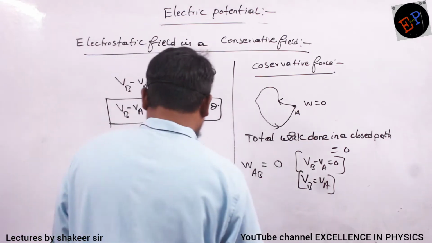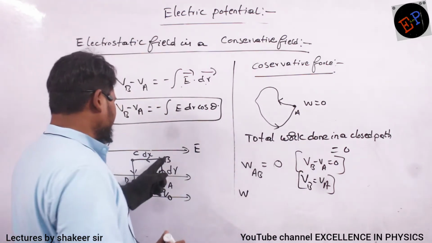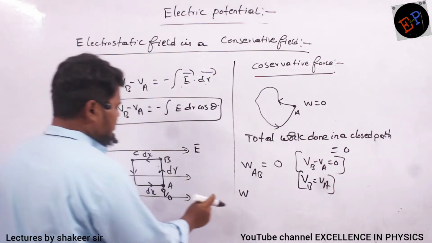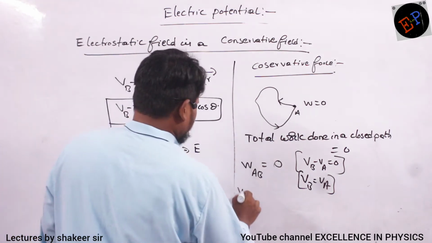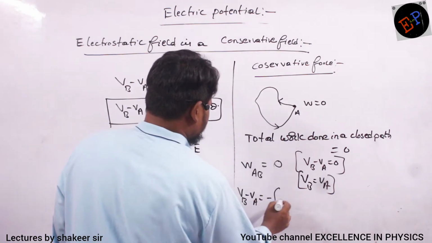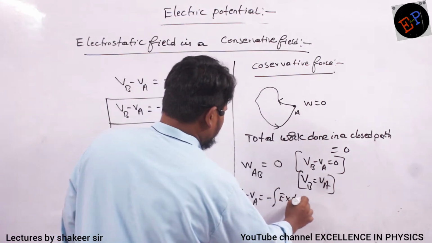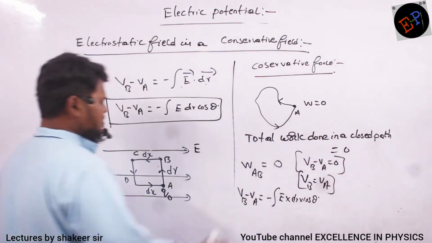Okay. Similarly, can you say what is the amount of work done to travel from B to C? Or I will calculate the potential difference VC minus VB. How much is it? Minus integral of E dr cos theta. Okay. Now can you say what the theta value is?